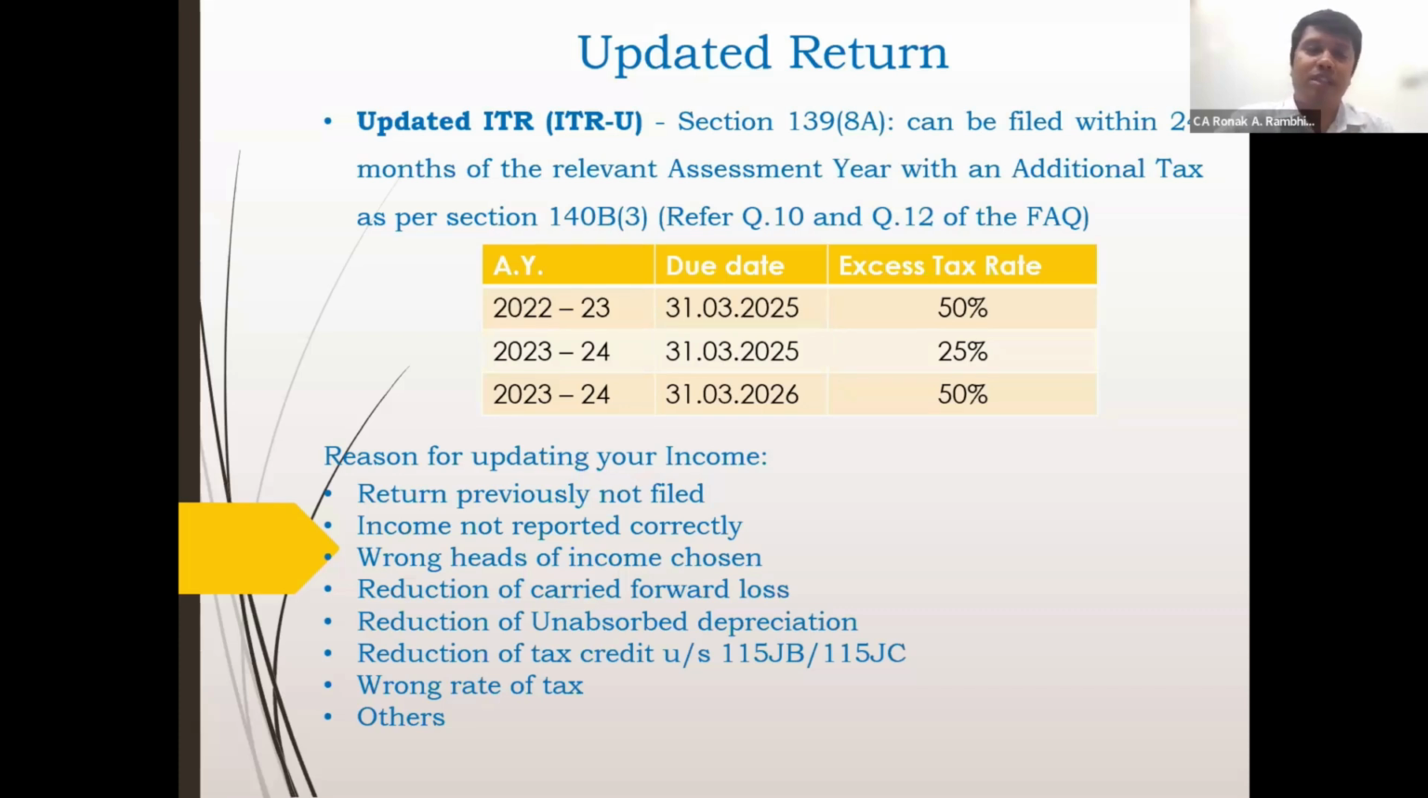So here, the assessees eligible for updating their income tax return are those where the income was not previously filed or not reported correctly, you have chosen wrong heads of income, you want to reduce the carry forward loss, you want to reduce the unabsorbed depreciation, or you want to reduce the tax rate under section 115JB or JC, or if there is any wrong rate of tax applied in your normal return, or there may be any other reasons for it. So this is where one is eligible to file the updated income tax return.